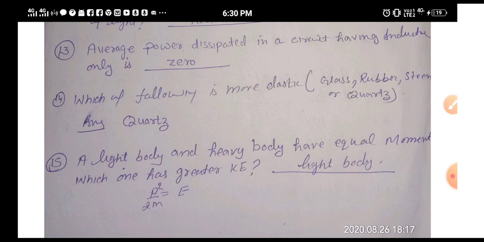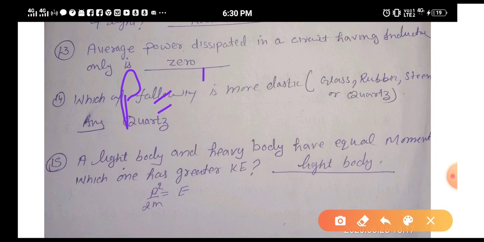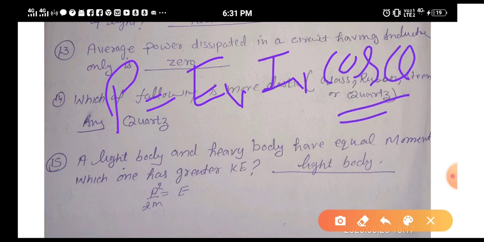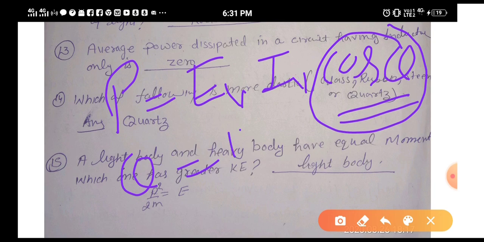In AC, obviously alternating currents, average power is equal to 0. Why is average power equal to 0? For this, I'm telling you the formula for average power. If you remember, in plus 2 we have studied that average power is equal to E_v I_v cos theta, where E_v is virtual voltage, I_v is virtual current, and cos theta we call the power factor. For an inductor only, theta is equal to pi by 2, that means 90 degrees, and cos 90 is 0, that's why power is also equal to 0.